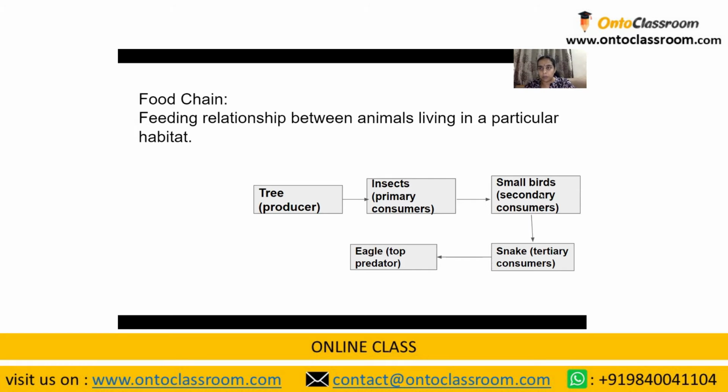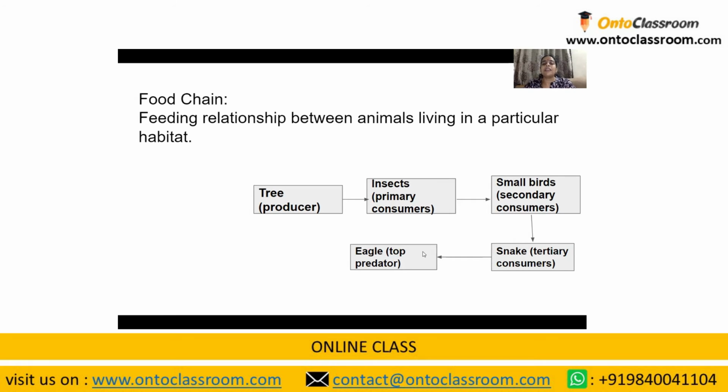These secondary consumers get their energy from the primary consumers, or in other words, the food for the secondary consumers is obtained from the primary consumers, right? And next, did you come across a snake under the tree? Yes. The snake also belongs to a tree habitat, and the snake feeds on the smaller birds. So they form the tertiary consumers, and these snakes are even hunted by eagles. They become the top predators in the tree habitat.